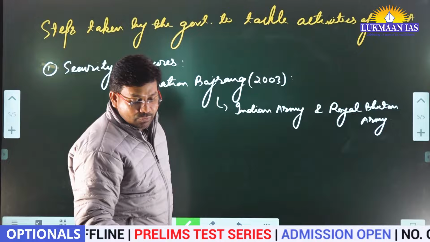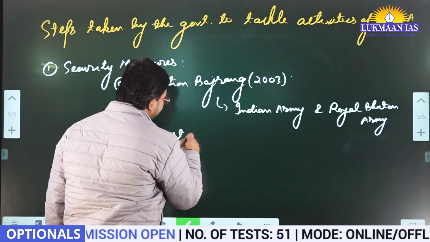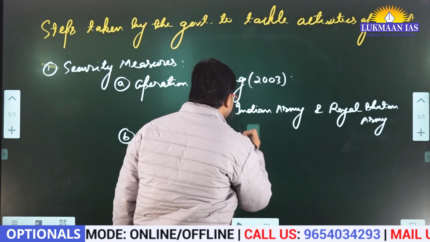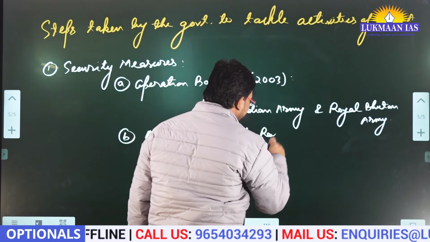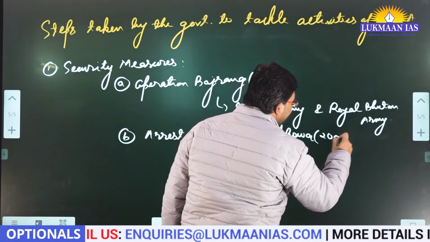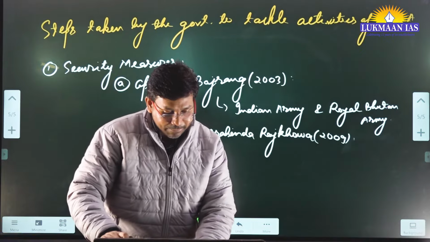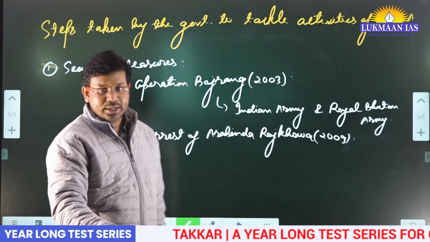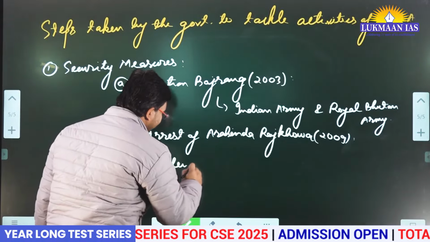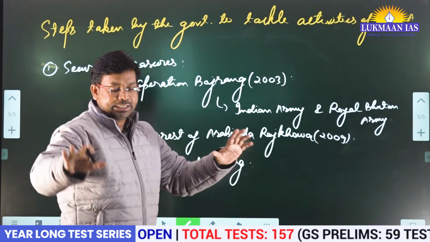Apart from this, the arrest of Arabinda Rajkhowa was done by the government in the year 2009, and then he joined the pro-talks faction of the ULFA. Apart from this, border fencing was done with Bangladesh. Okay, we have done border fencing with Bangladesh, meaning the borders have been fenced properly.